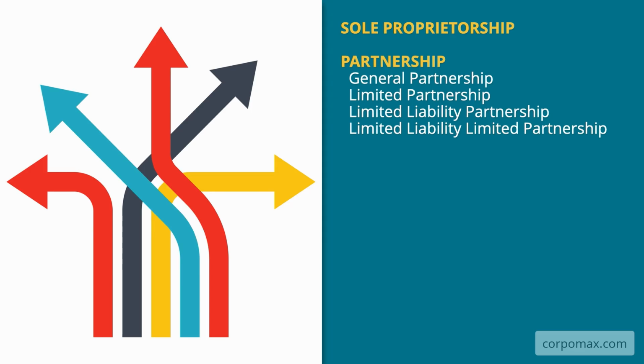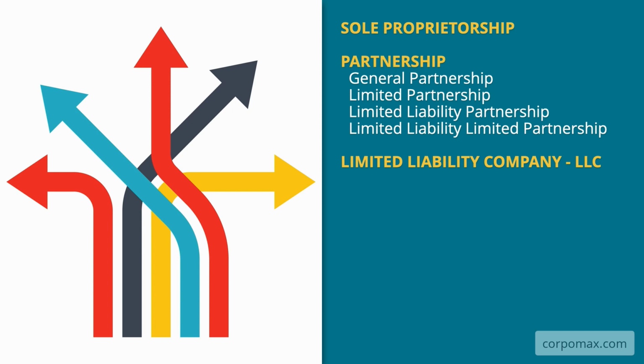Entity type number 3, limited liability company, LLC. According to Investopedia, a limited liability company, LLC, is a corporate structure in the United States whereby the owners are not personally liable for the company's debts or liabilities. Limited liability companies are hybrid entities that combine the characteristics of a corporation with those of a partnership or sole proprietorship. There are mainly 4 forms of LLCs.